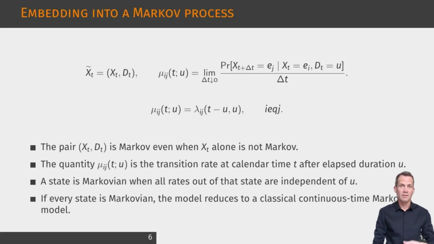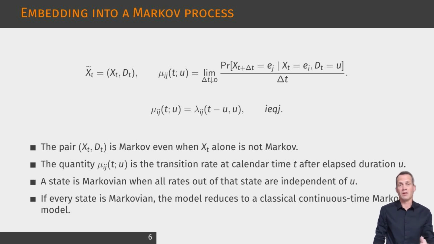The displayed definition introduces the enlarged process formed by the current state and the elapsed duration. This pair is Markov, even when the state alone is not. The instantaneous transition rate in this enlarged process gives the local rate of moving from the current state to a destination state at calendar time t, conditional on having already spent duration u in the current state. The second displayed relation links this rate to the kernel-based intensity introduced earlier.